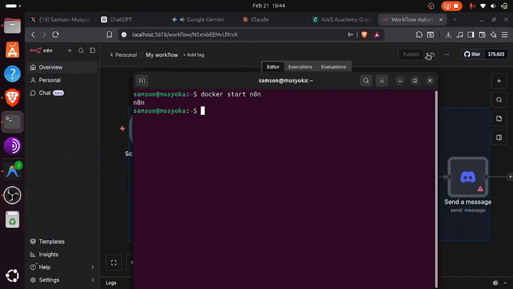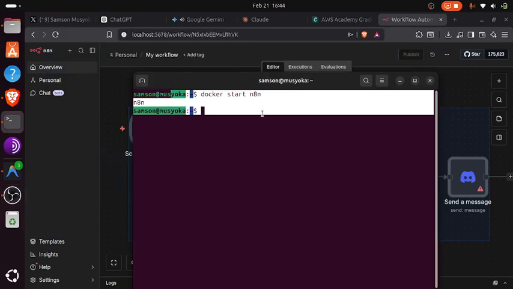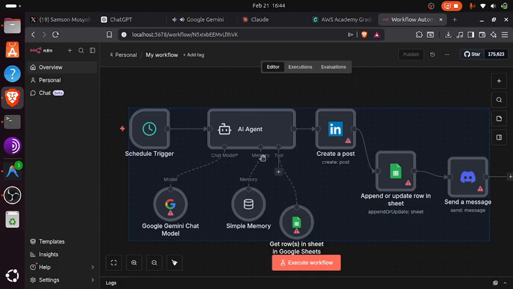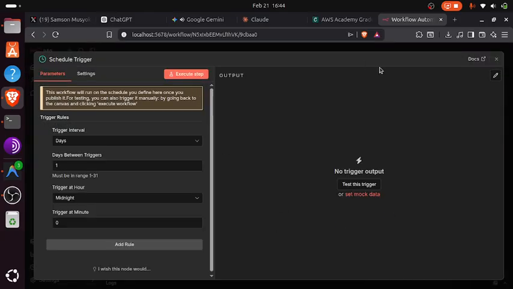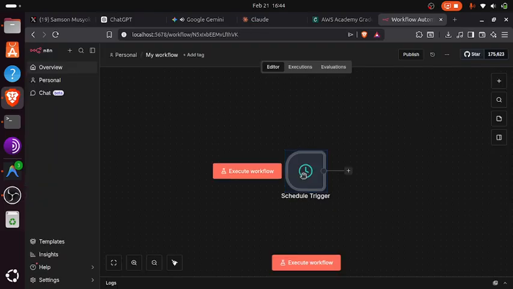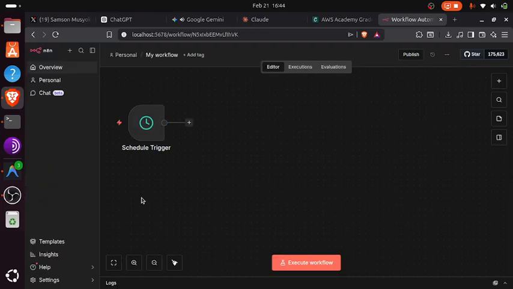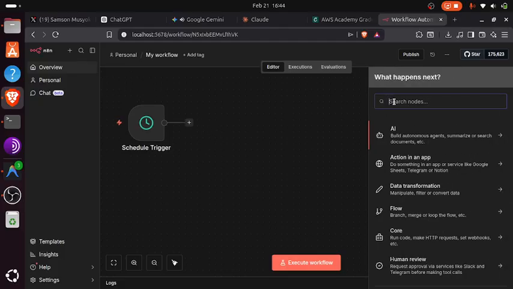So now we are running on schedule. After this, we are not going to use RSS, but then an AI agent.